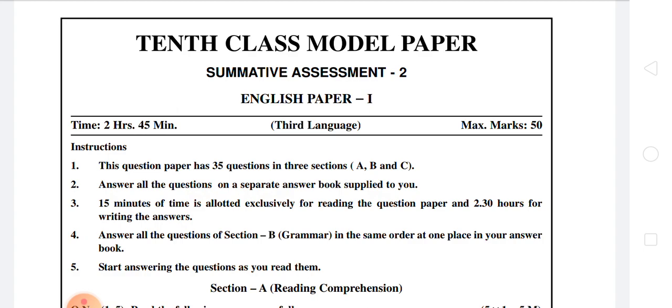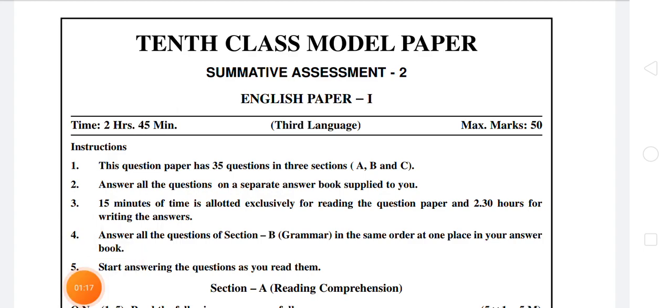So here we have some instructions by the government. Let us read them first. First instruction: this question paper has 35 questions in sections A, B and C. So dear students, what we have to understand through this instruction is that in English Paper 1 we get 3 sections, section A, section B and section C. Overall in this question paper we get 35 questions, 1 to 35.